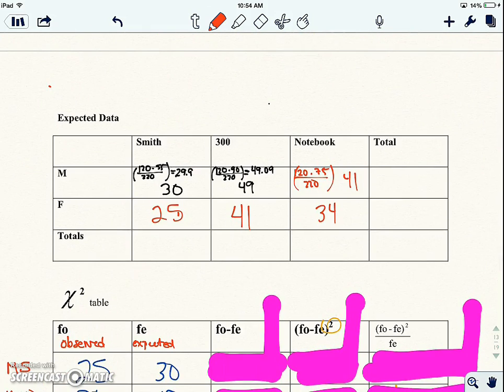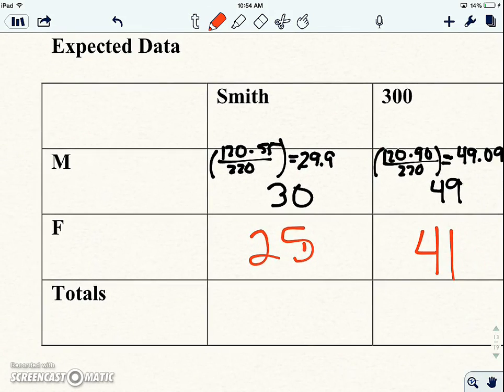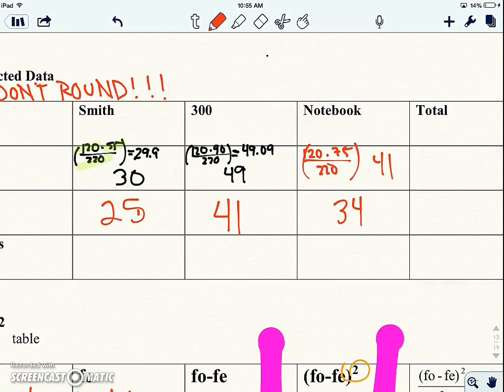So here we go. I went out and found my expected data. What would I expect? So I did that formula for everything. For number of men, there were 120 men times 55 people who liked Mr. and Mrs. Smith, divided by the total number of people. That's 29.9. Normally you don't round, and you'd go out as many decimal places as possible. For this example, I'm going to round. But if you were to do it in your IA, you don't. Okay? So we would do that for all of them.